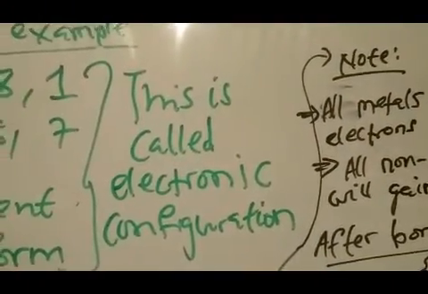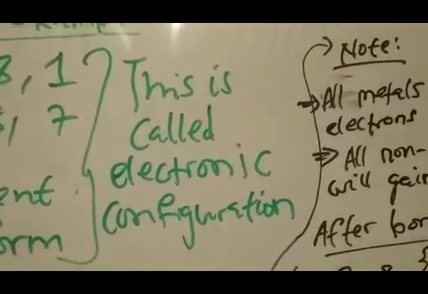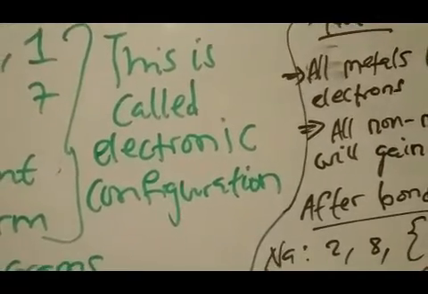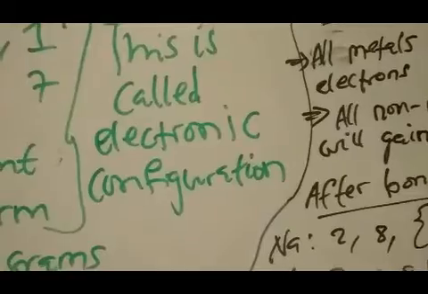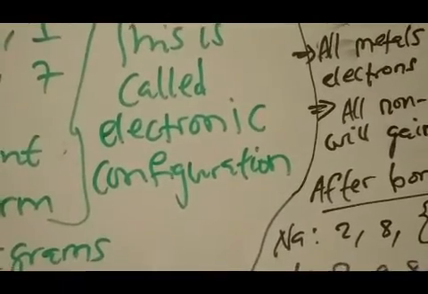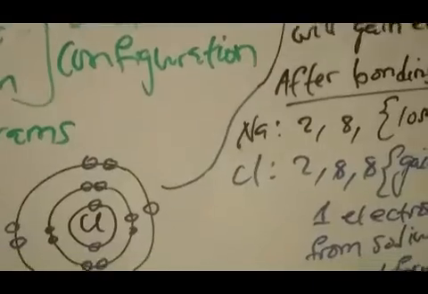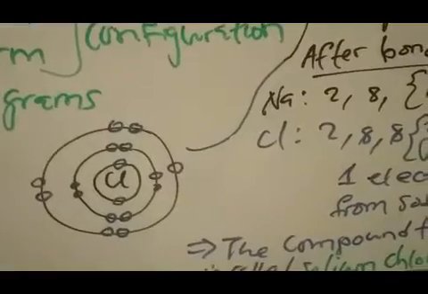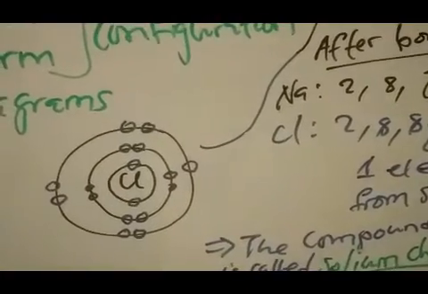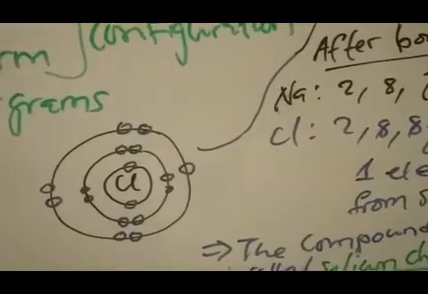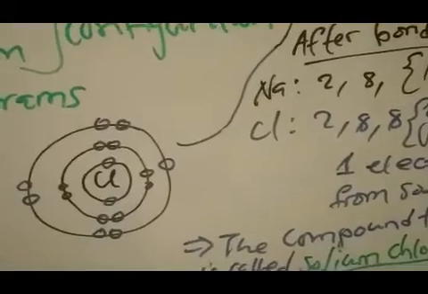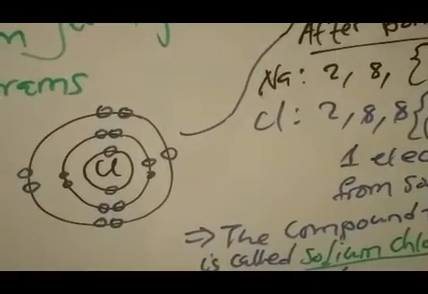Now on the top right far corner, you can see that I've put a note which tells you that all metals will lose electrons. So the sodium has lost 1 to chlorine. All non-metals will be gaining electrons. And after that, the compound that will be formed will be called sodium chloride, as you can see down below on the right side. The compound formed is called sodium chloride, and I've also put the chemical formula.